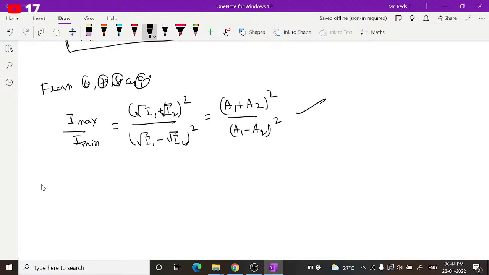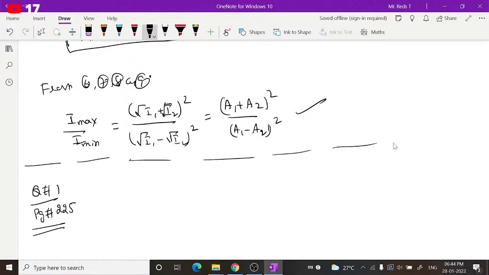Question number 1, page number 225. Open page number 225, guys. Based on interference, try to work out a few questions quickly.